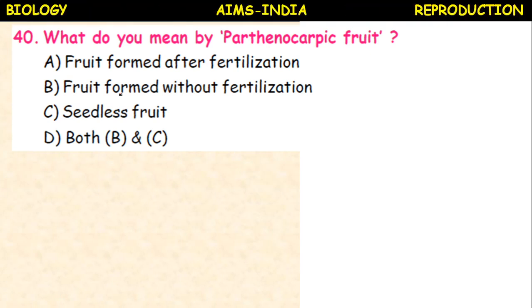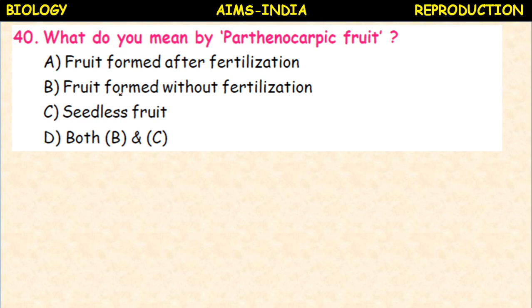what do you mean by parthenocarpic fruits? The fruit formed after fertilization, the fruit formed without fertilization, seedless fruits. So here two options are representing the parthenocarpic fruits: fruit formed without fertilization, and the seedless fruits are called parthenocarpic fruits.